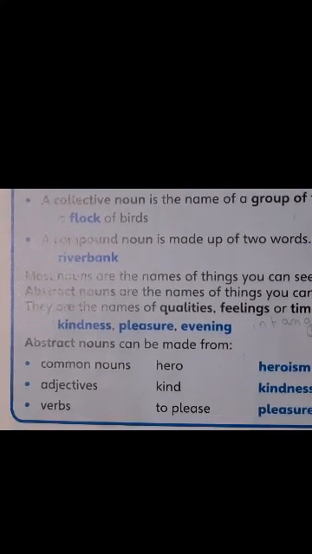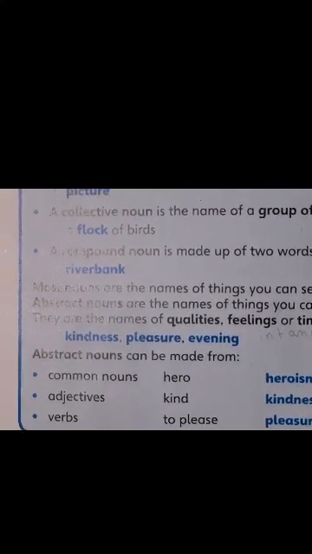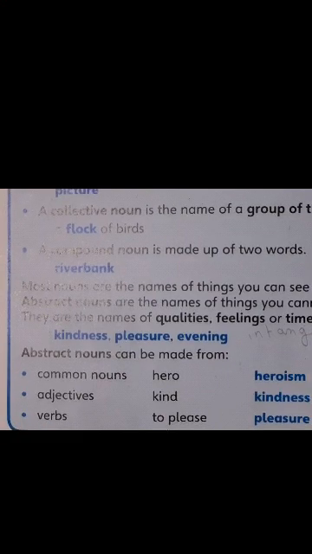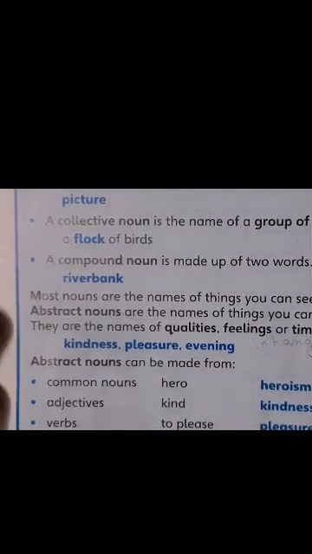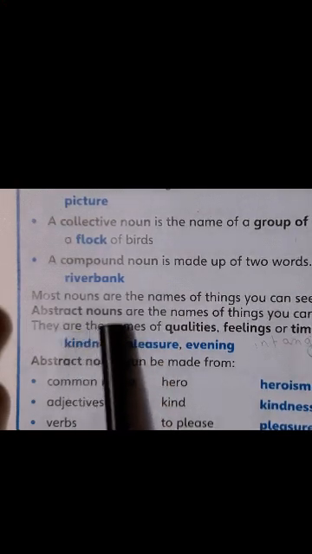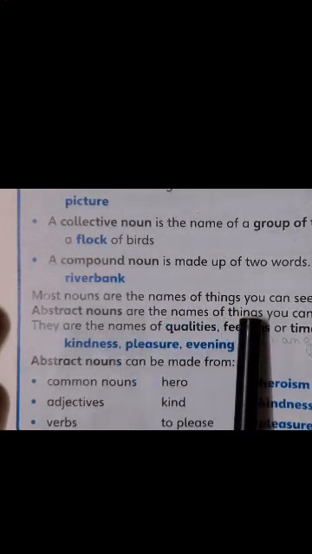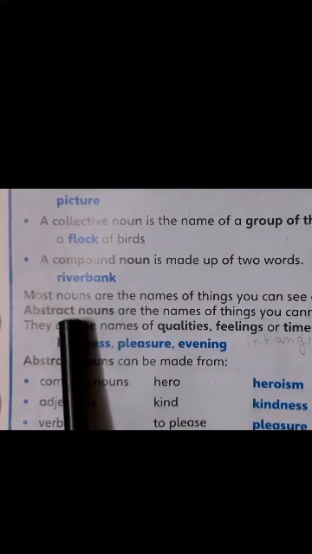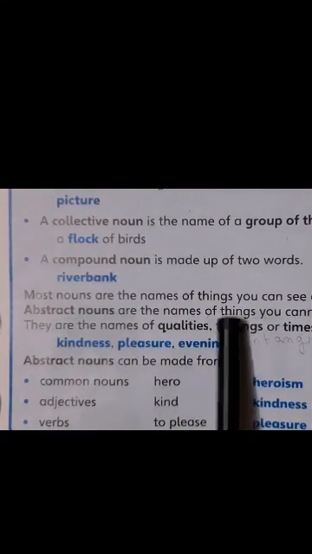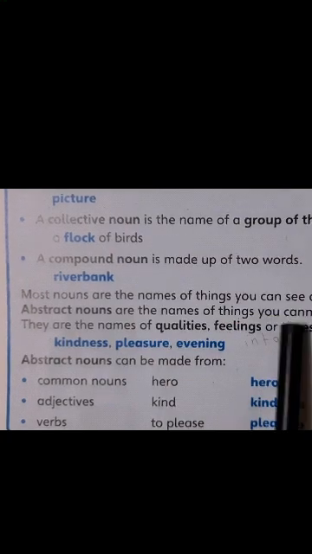Now, today, children, we are going to learn more about abstract nouns. Abstract nouns are names of things. Most nouns are names of things you can see and touch.